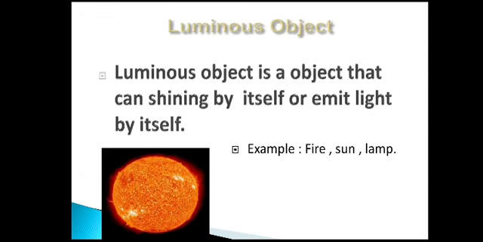Next, we are going to classify the objects with respect to light. This you have already learnt in your lower grades, just a recall of it. So, luminous objects means the objects which can emit their own light. Example, sun and stars. They are of two sources, natural sources and artificial sources. Natural sources are your sun and stars, whereas artificial sources are like your fire and lamp. They are also emitting their own light.